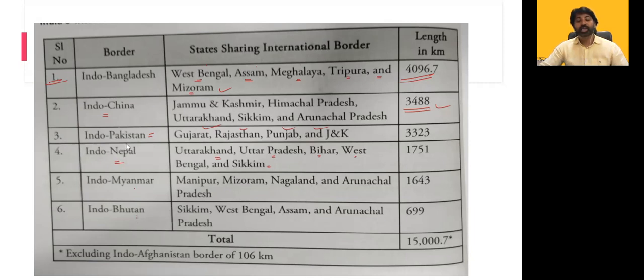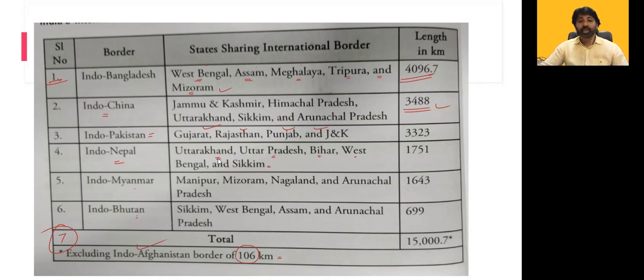So totally we have 6 countries with which India shares an international border, and also we have a border with Afghanistan. We have a very, very small border with Afghanistan, hardly 106 kilometers. So if there is a question, how many countries does India have an international border with, that is 7 countries, not 6. That is clear. But with the 6 countries, we have a major border length.